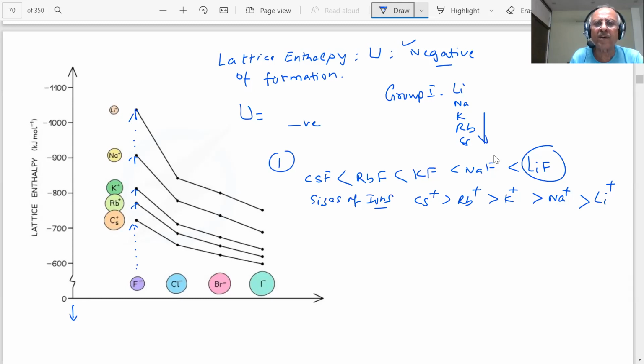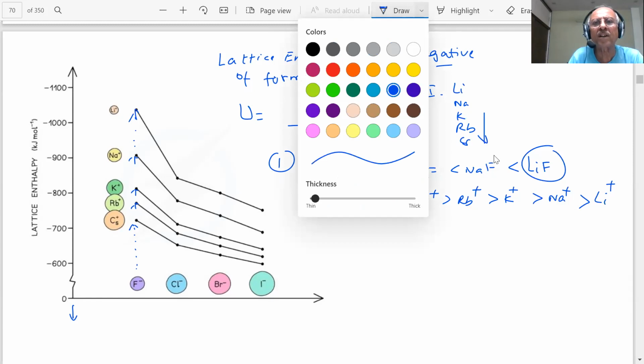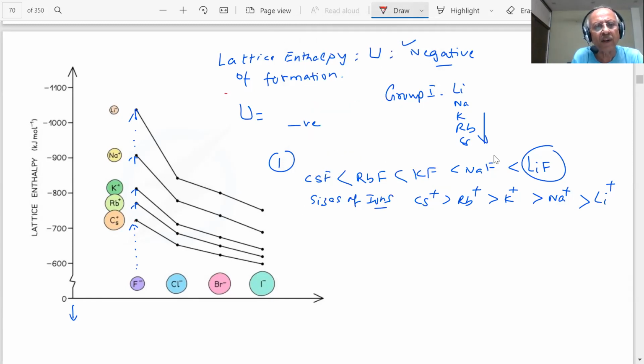This is one point which we told you. And here you can see, if I go to the other side, from cesium to this point, what is happening now?